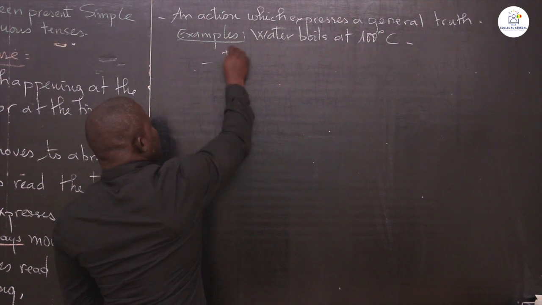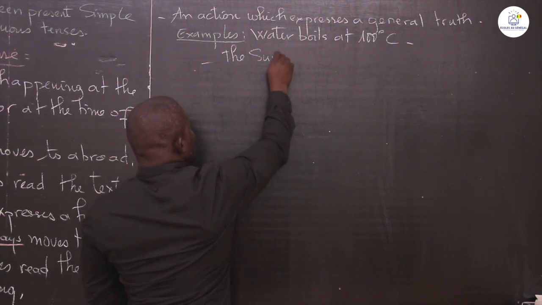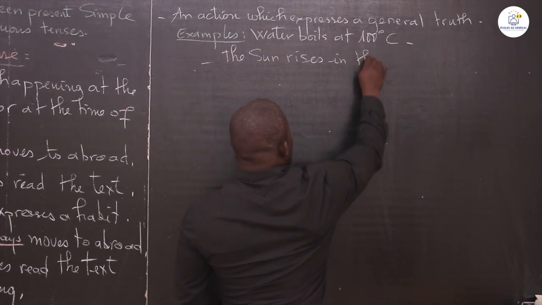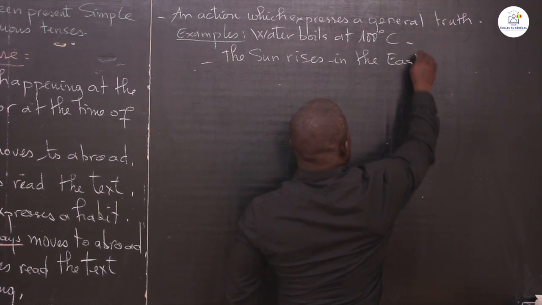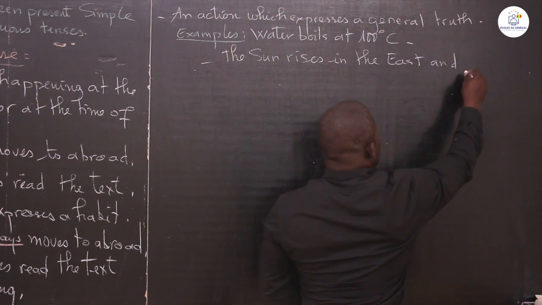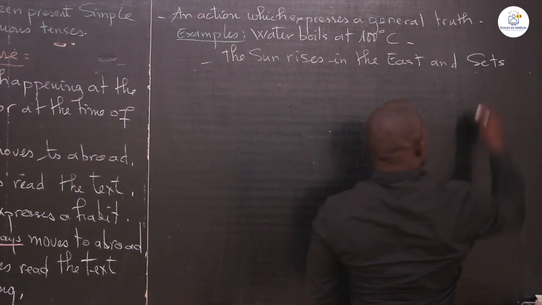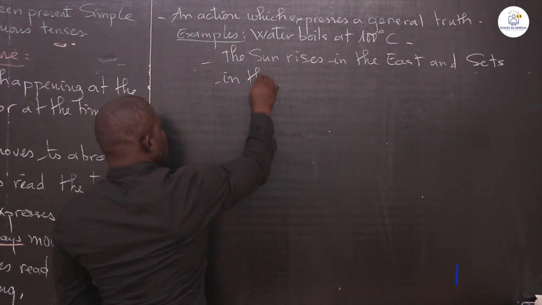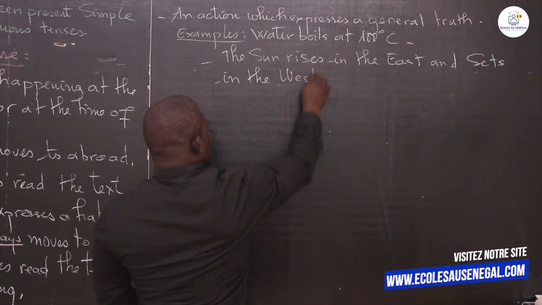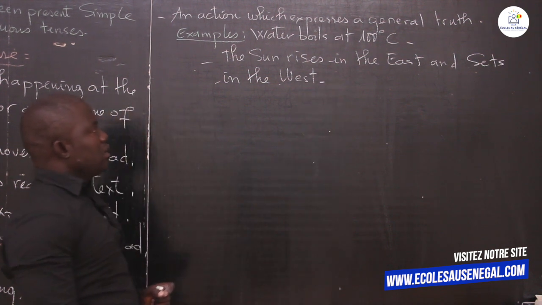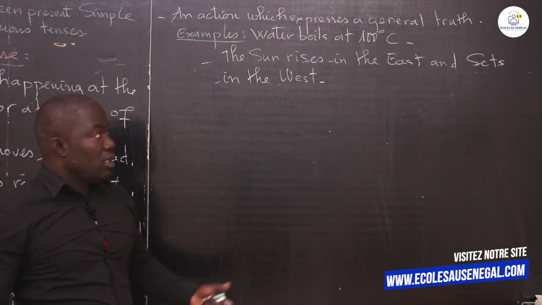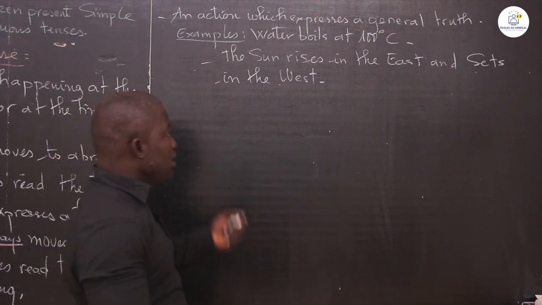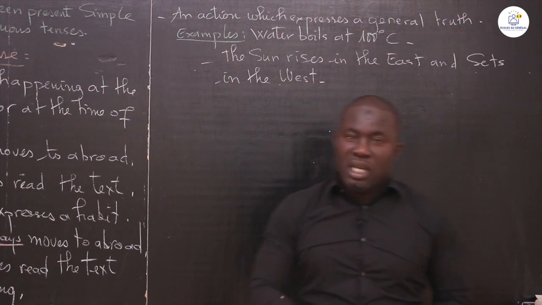Or for example, the sun rises in the east and sets in the west. The sun always rises in the east and sets in the west. This is not an exception.